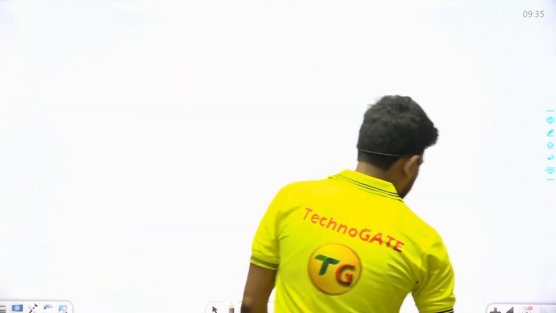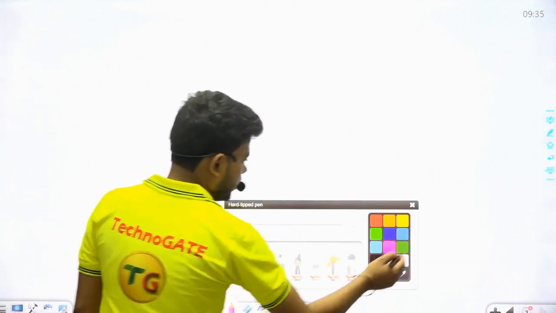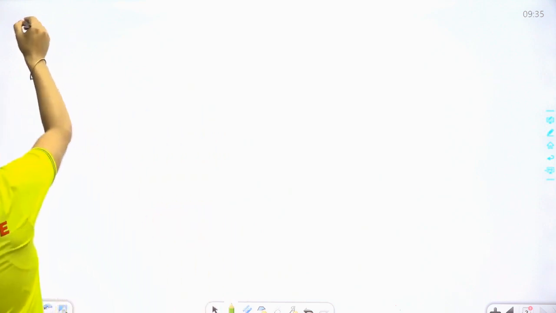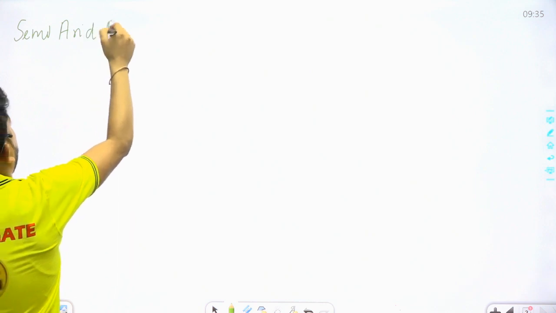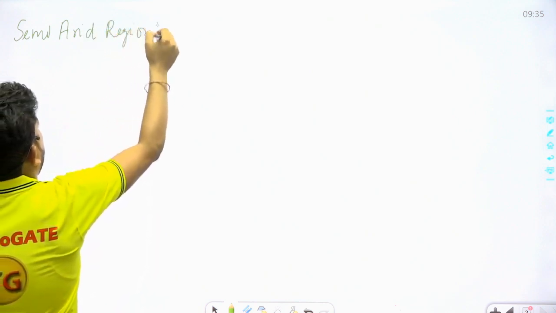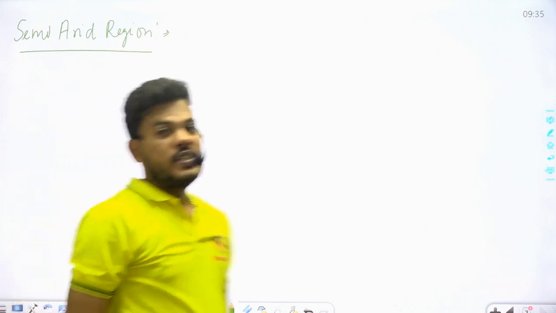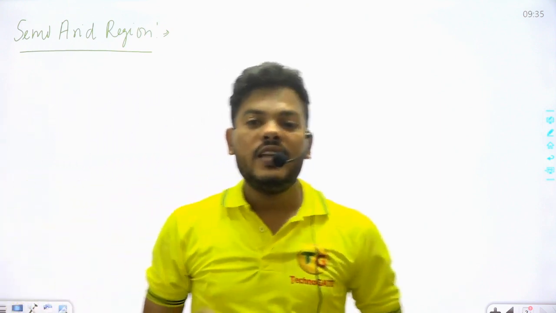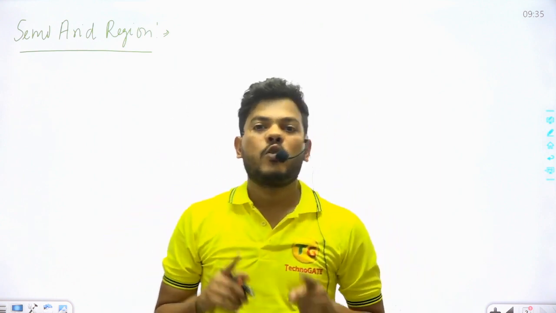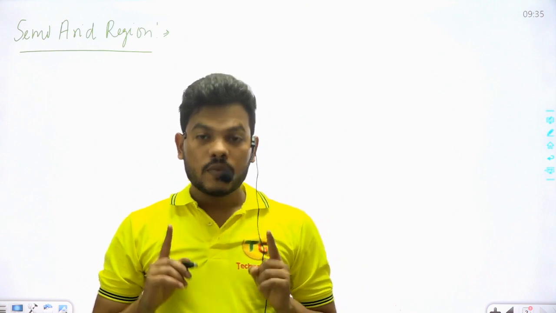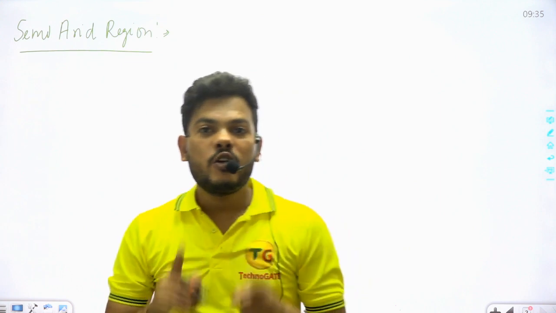So, in next slide, we will understand what is semi-arid region. As the name suggests, semi-arid means the area in which irrigation is necessary for main crops only.